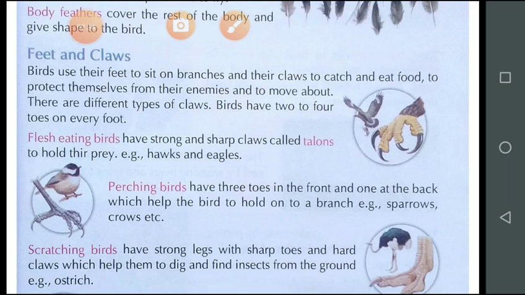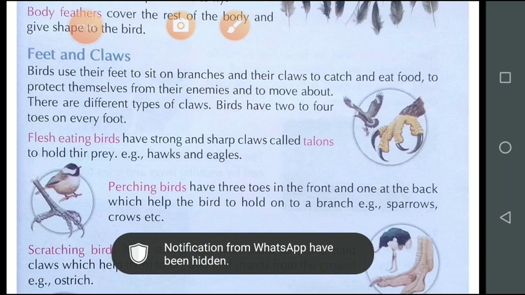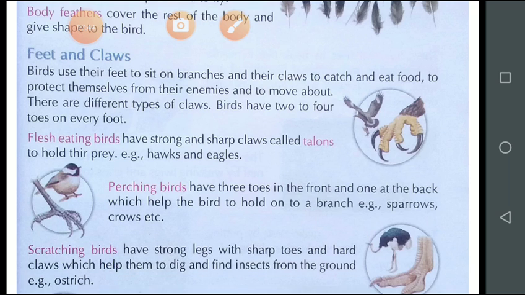Now student, the shape and the size of the feet and the claws of the birds depend on their habitat. Yesterday I explained what habitat is.